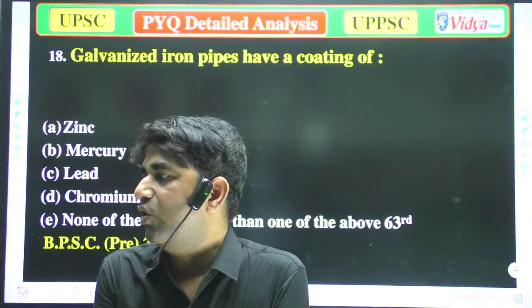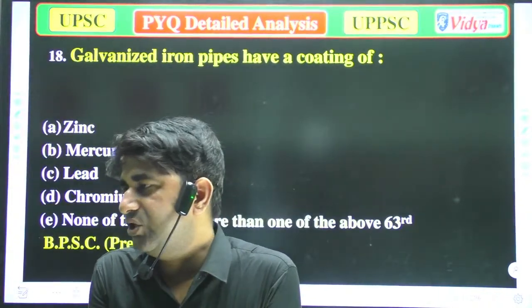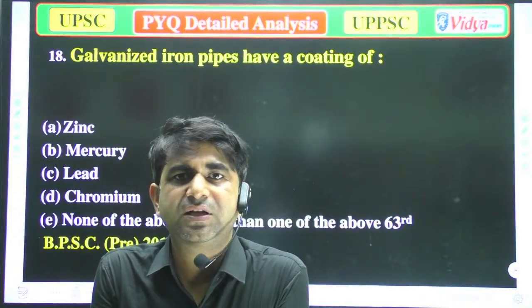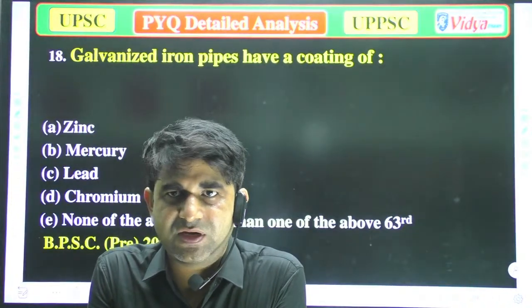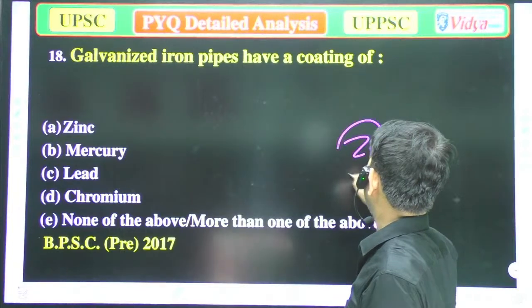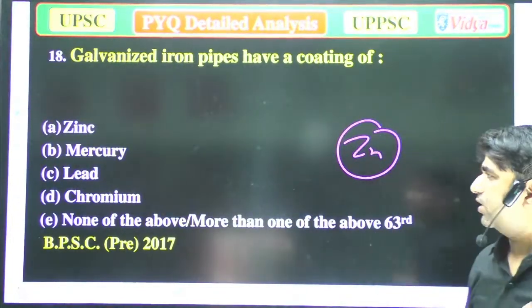galvanization is mainly coating of zinc element.